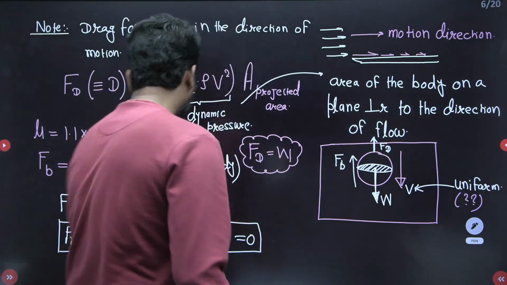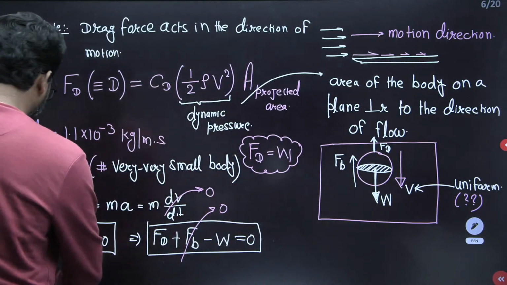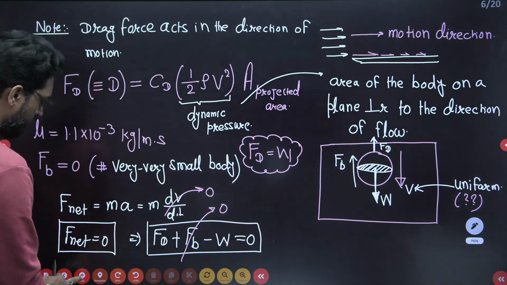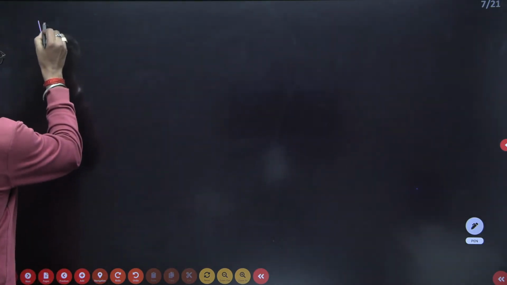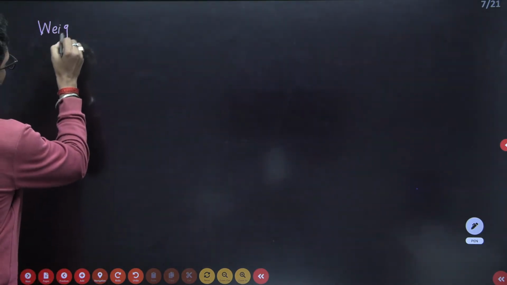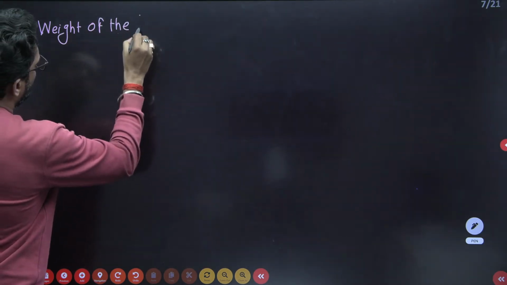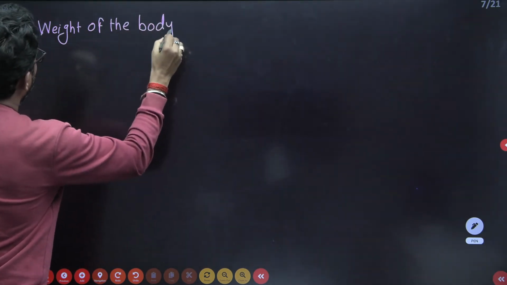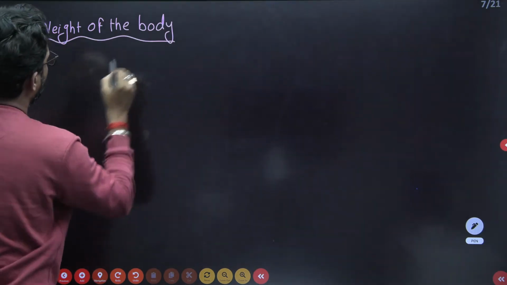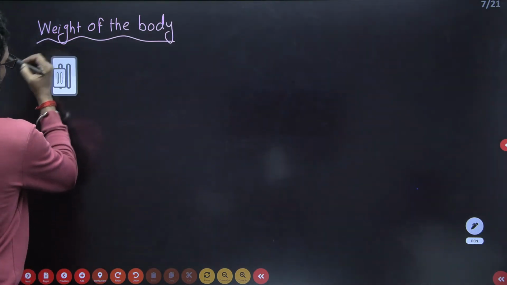So what is the weight of the body? We have to find the weight of the body first.